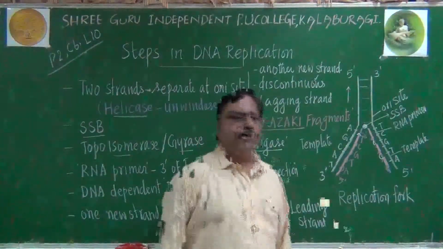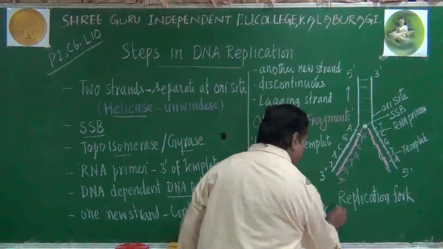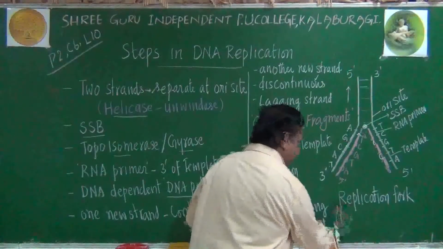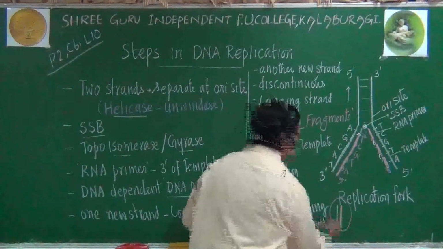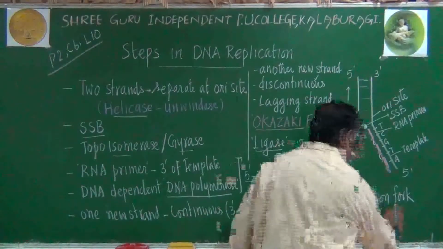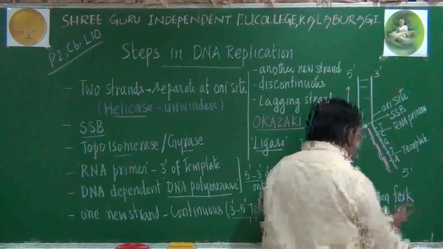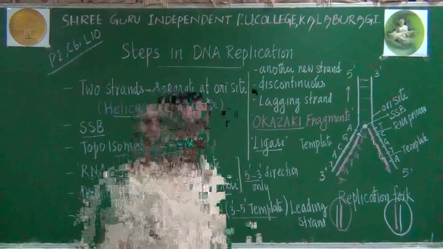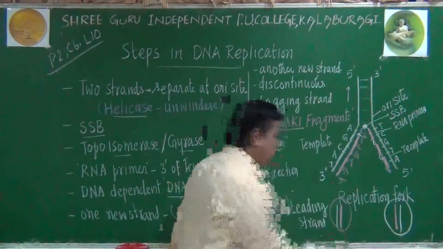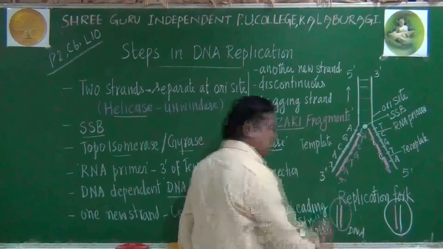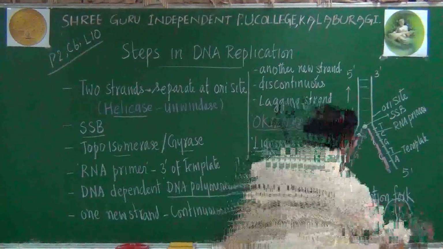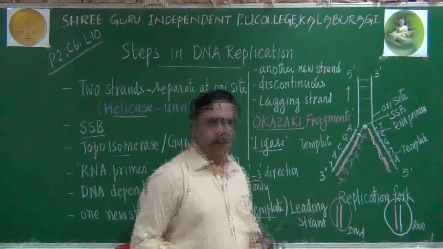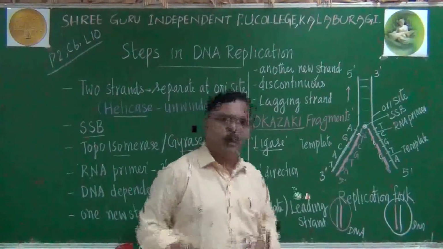Out of the 4 strands, one template will join with its own complementary new strand, and they will become one daughter molecule. Here, one new strand and one template will become another daughter DNA molecule. So each daughter DNA molecule will have 2 strands, but one is newly synthesized and the other is the old, parental one. So it is called the semi-conservative mechanism.